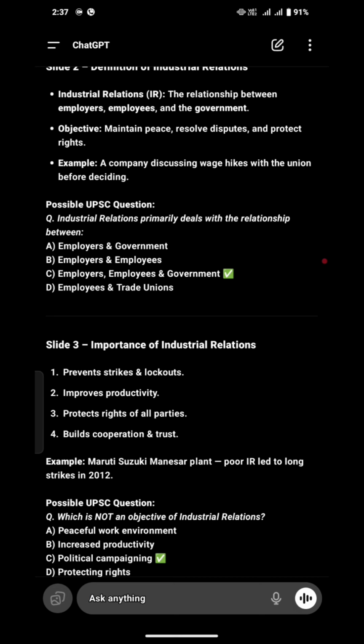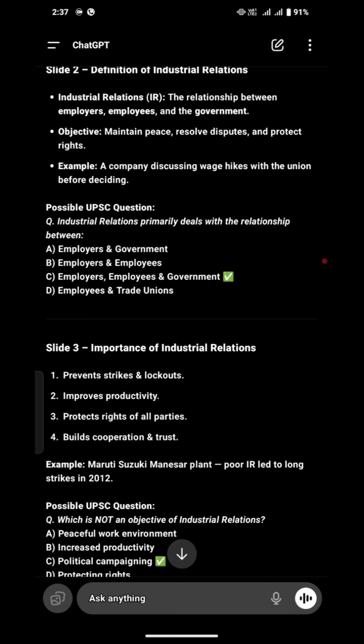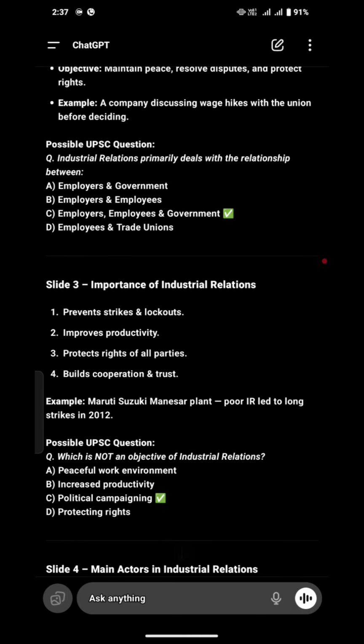It means he will tell the company, or maybe the supervisor who is superior to him. They will discuss, and on the basis of their discussion, their salaries or wages might be raised. So I hope you really understand the example. Now, a possible UPSC question that might come is: industrial relations primarily deal with the relationship between whom? We very well know that it is the relation between employers, employees, and government.